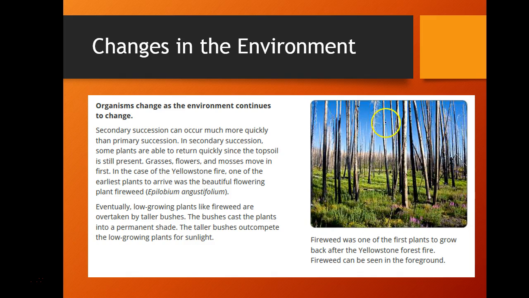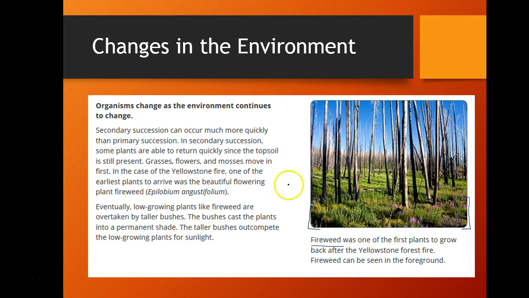So this is an example of what Yellowstone looked like afterwards. One of the first types of plants that started to grow was something called fireweed. And you can see it's in this portion right here. And you see that there are low-growing plants, and those typically are the first types of vegetation that you see in secondary succession.